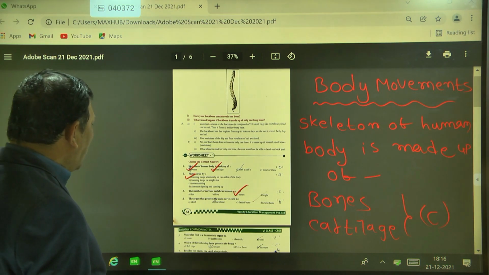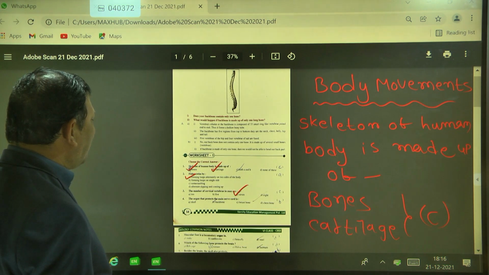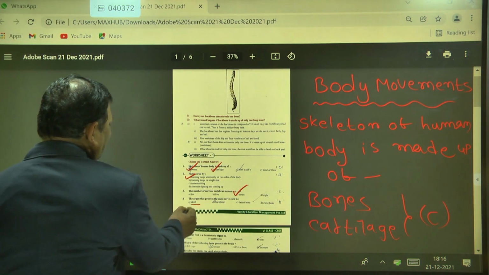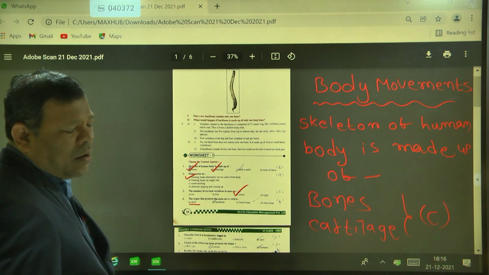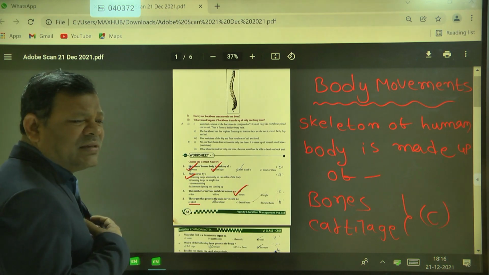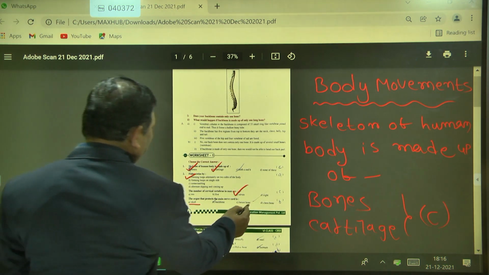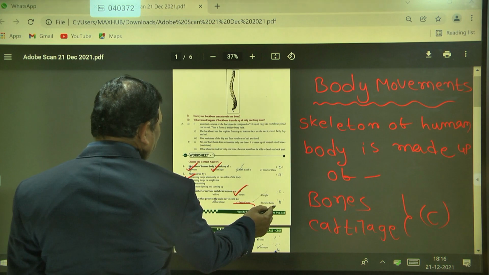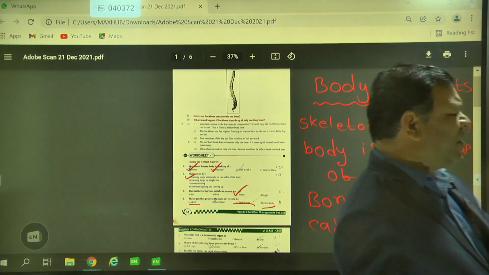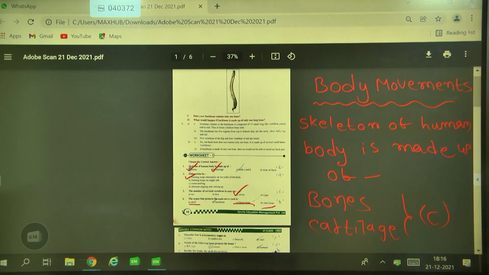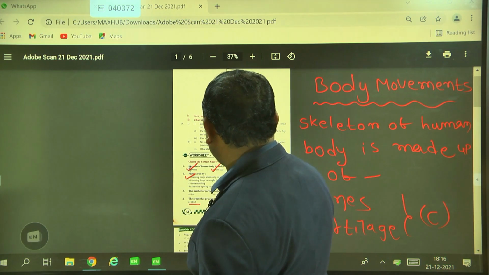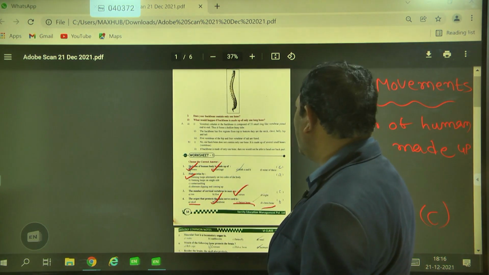Next, the organ that protects the main nerve cord. Skull, you know very well that the brain is protected by the skull bone, and breastbone means chest. This is also not correct. Chest bone is the same. So actually the nerve cord is protected by the backbone. That's why option B is the correct answer.